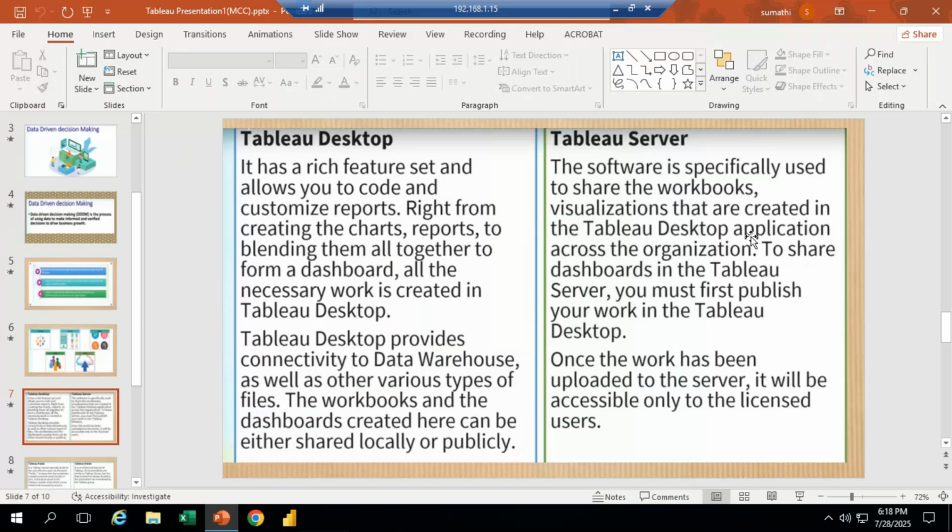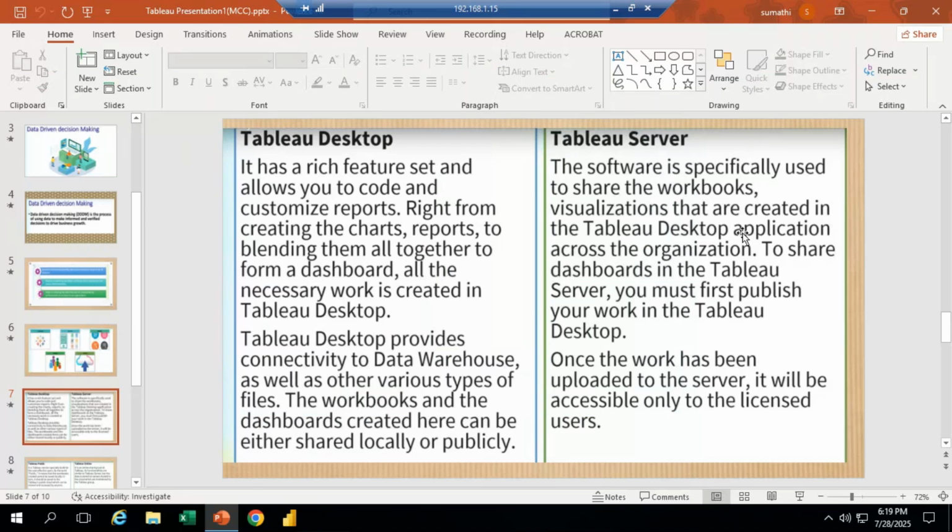Then only we can publish the reports to our directors, clients, or other people. We can communicate using the reports and publish the data to others using Tableau Server. Whenever we use Tableau Server, we have to purchase the license version.